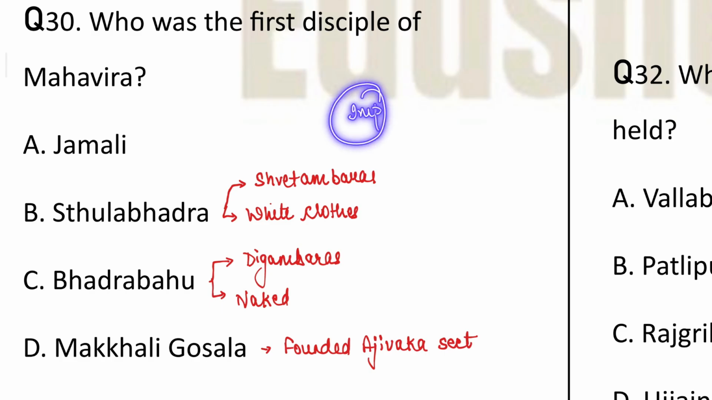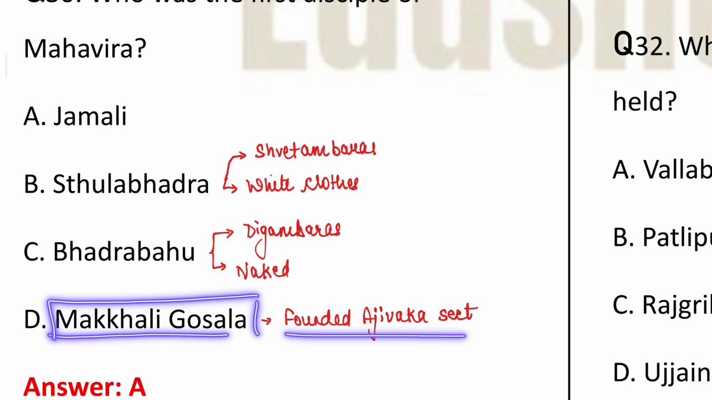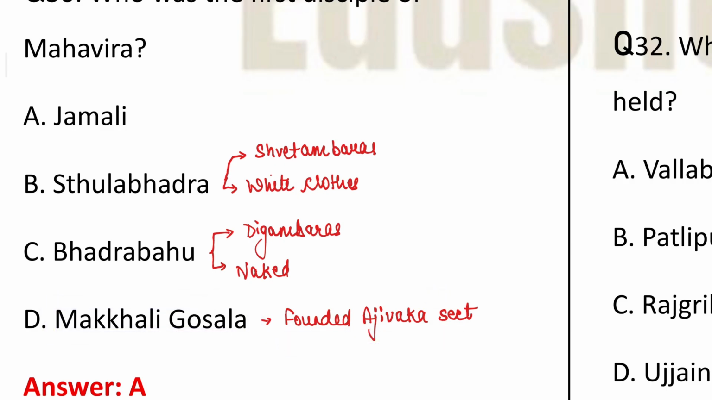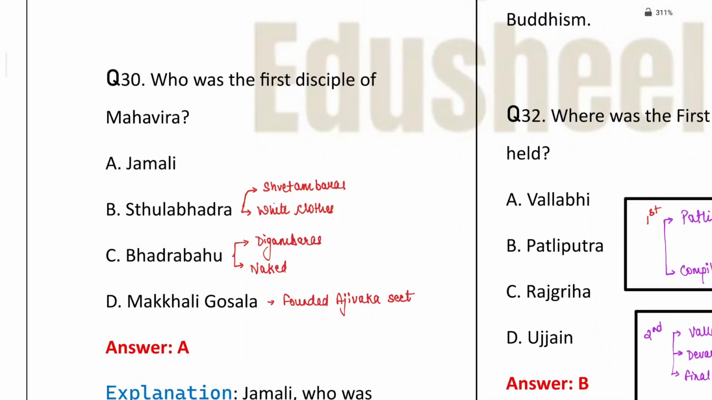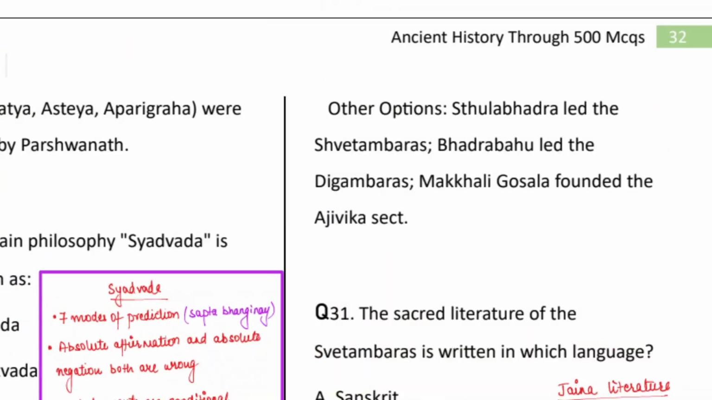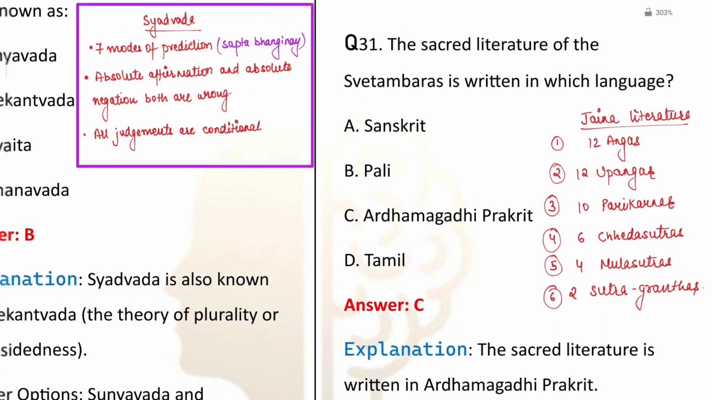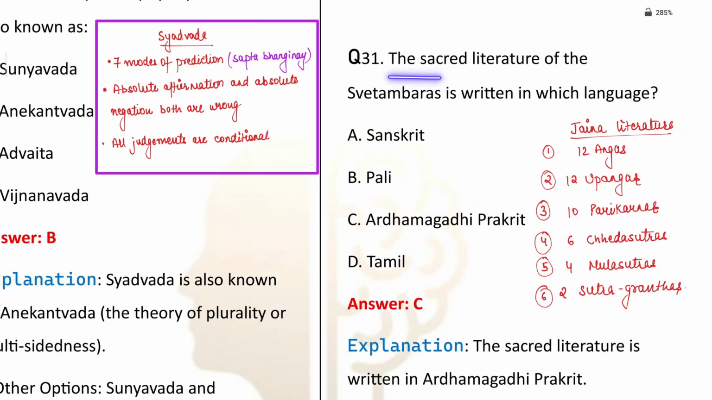यहाँ से questions पूछे जाते हैं. Now Makkhali Ghosal, as I have told you, was the founder of the Ajivika sect. Jamali was the first disciple of Mahavira, who was also Mahavira's son-in-law. Sthulbhadra led the Shvetambars, Bhadrabahu led the Digambars, and Makkhali Ghosal founded the Ajivika sect. Now, the sacred literature of the Shvetambars is written in which language?